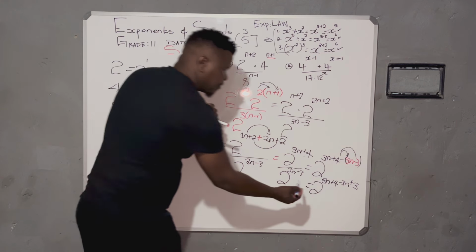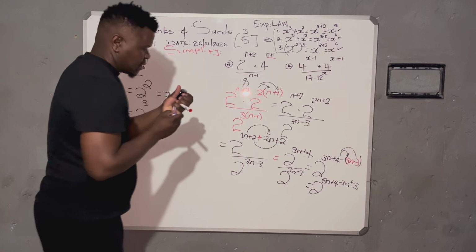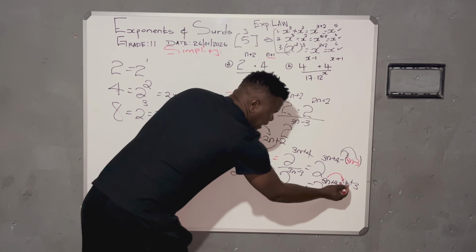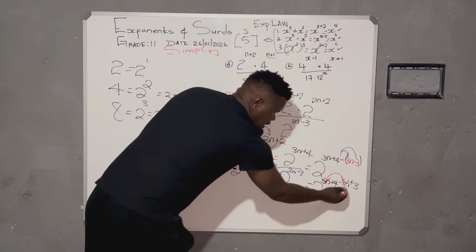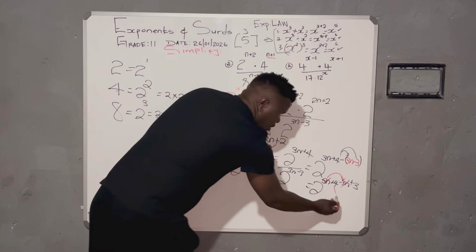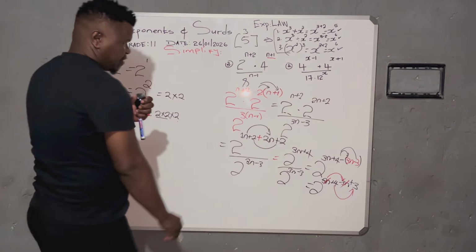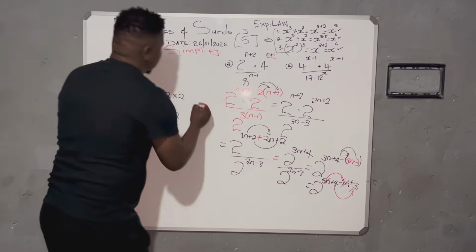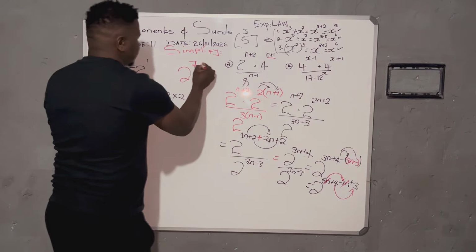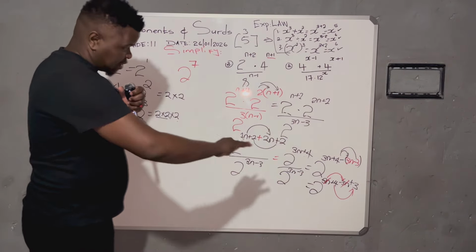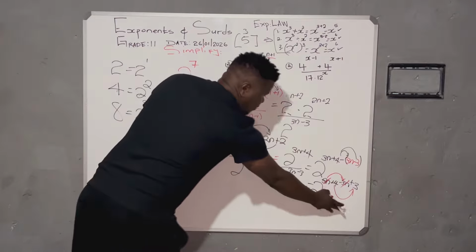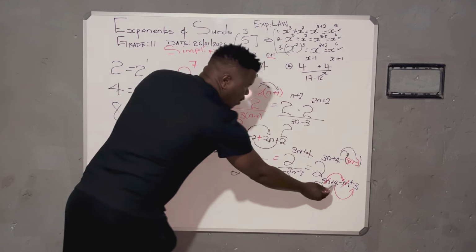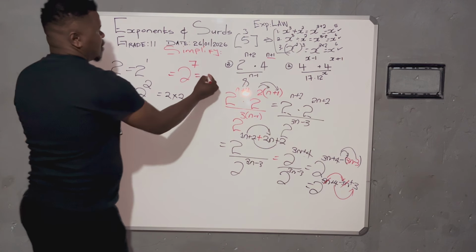So now we are having the like terms, meaning 3n minus 3n. Basically, they won't exist anymore. 4 plus 3 gives us 7. Now, that is basically 2 to the power 7. If you follow the steps, you will see from here, I don't have enough space, and then I'm bringing it just right here. Because 4 plus 3 is 7.